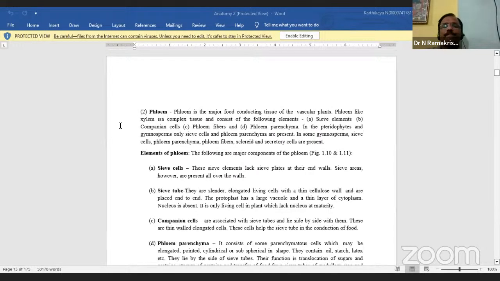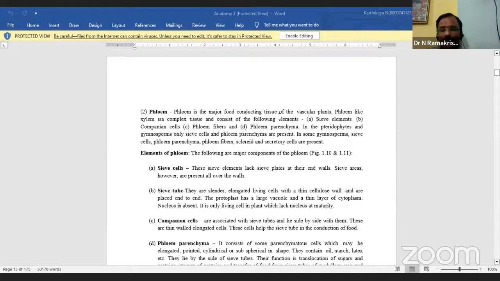Is it clear? The phloem is the major food conducting tissue of the vascular plants. The phloem, like xylem, is a complex tissue and consists of the following elements.